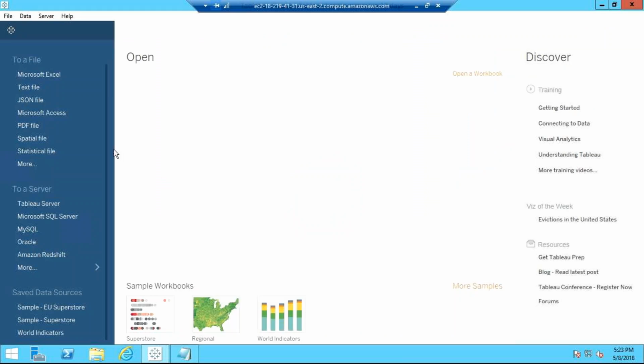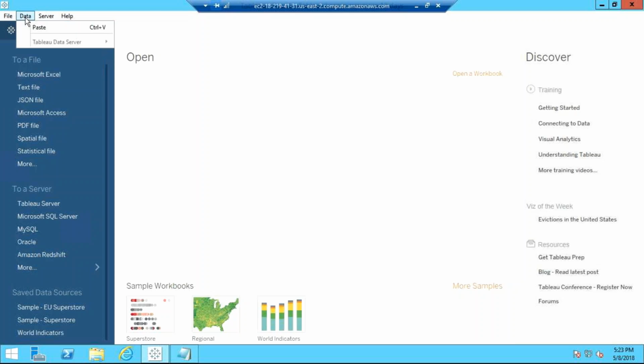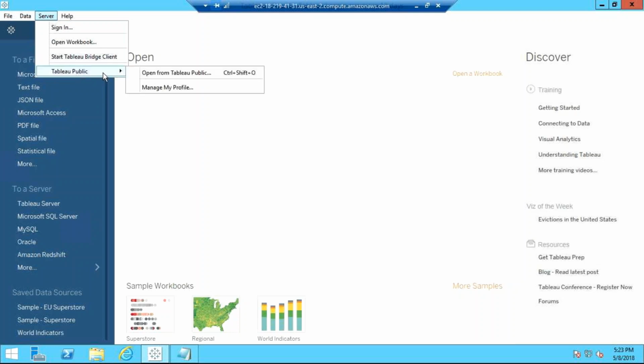Yeah, sorry, there was a problem. So what I was showing you is that here we have the file options. So you can have new instance, open, file, hide start page, paste, repository location, exit. You want to exit this. Then you can connect to data. In the data, you have paste, or Tableau data server. Then you have server. If you're connected to your server, then you can sign in, open workbooks, start Tableau Bridge, or Tableau Public.